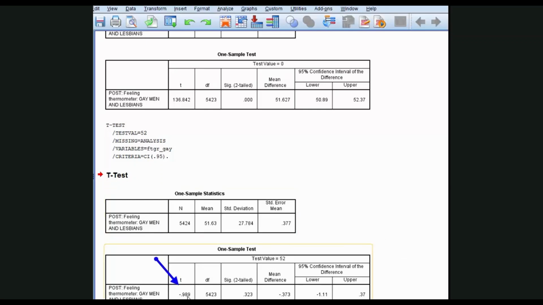Over here, SPSS has calculated a t-statistic, minus 0.989, and more importantly, an associated p-value or probability value, 0.323. How does one interpret this number? Like this. There is a probability of 0.323 that the sample mean and the hypothetical mean were drawn from the same distribution of means. It's more proper and technically more correct to interpret it this way.